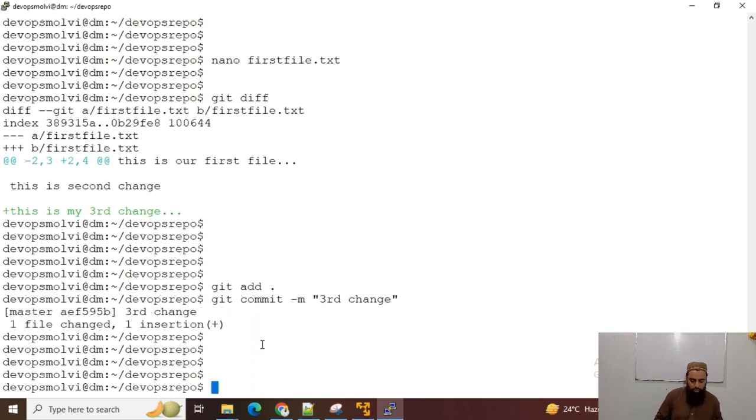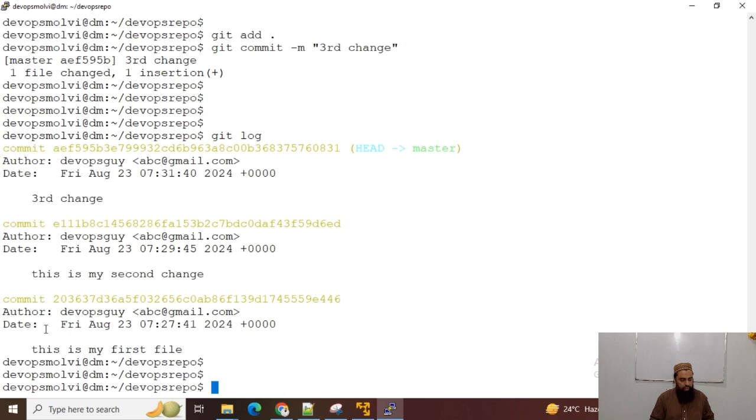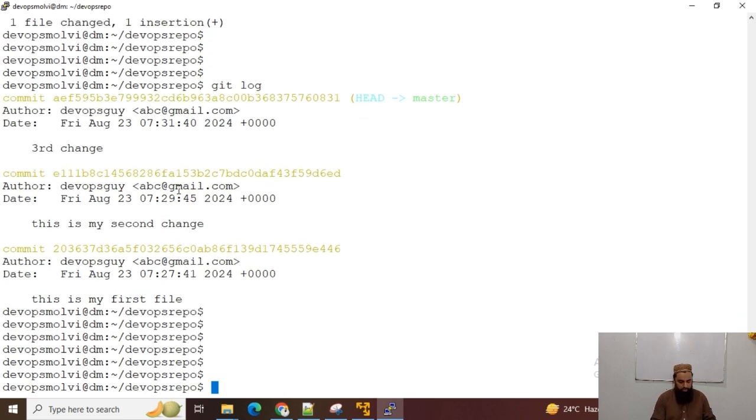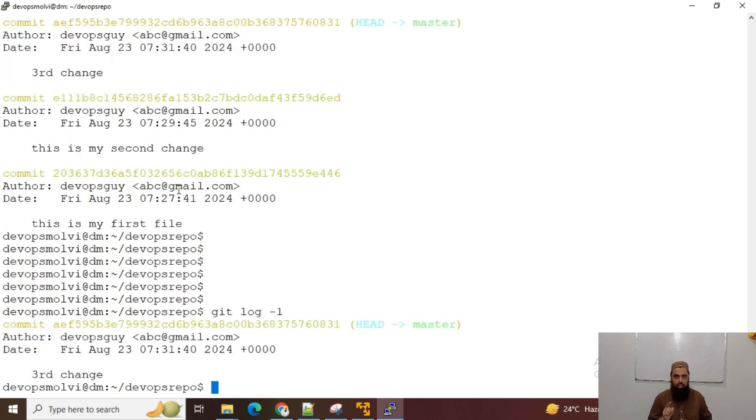The git log is also a command to show all the logs of the commits. Now I can see this is the commit log, and if I want to see the recent commit only, then I can use git log -1, and it will show us only one last commit.